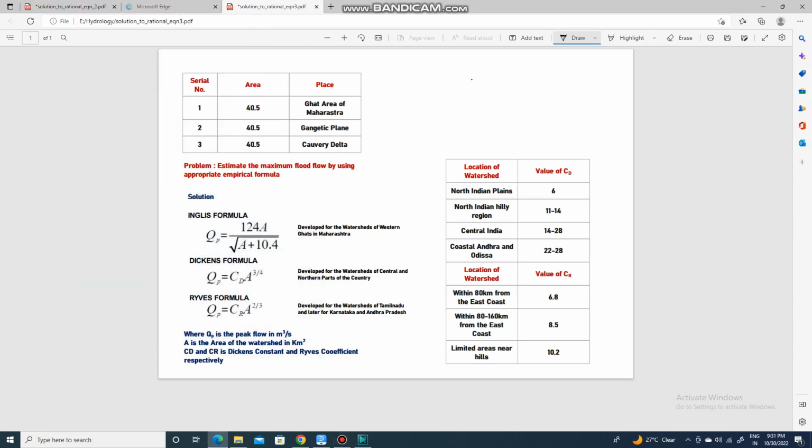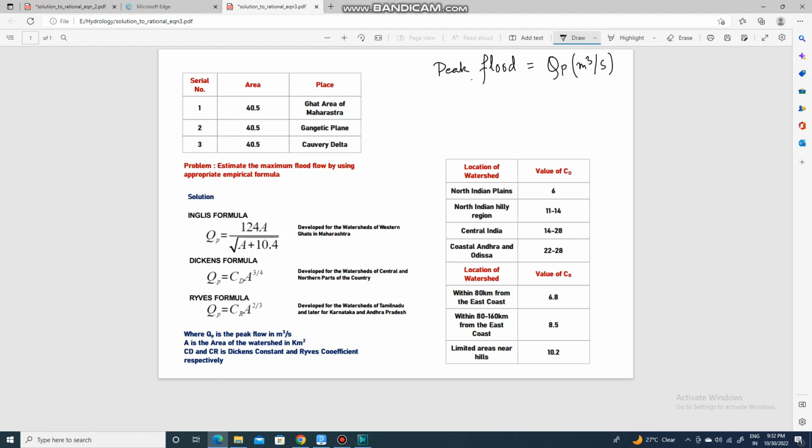So this is the third kind of numerical problem on different empirical equations for estimating peak flood. Here the question is: estimate peak flood or peak discharge QP in meter cube per second with the help of different empirical equations based on the location of the watershed.